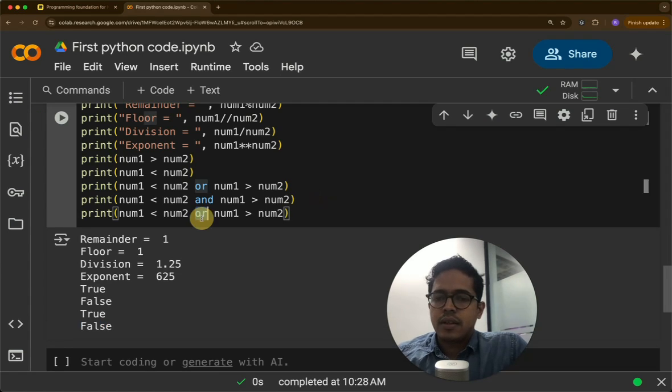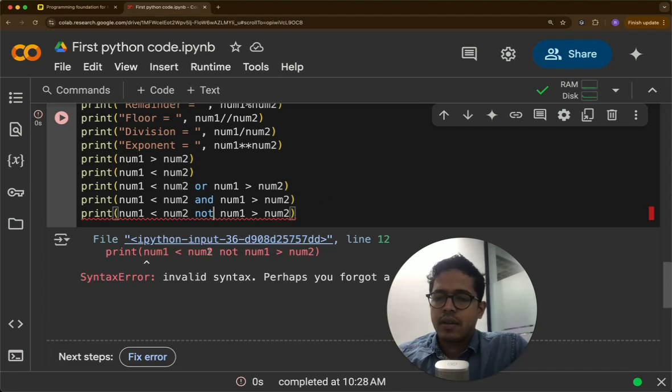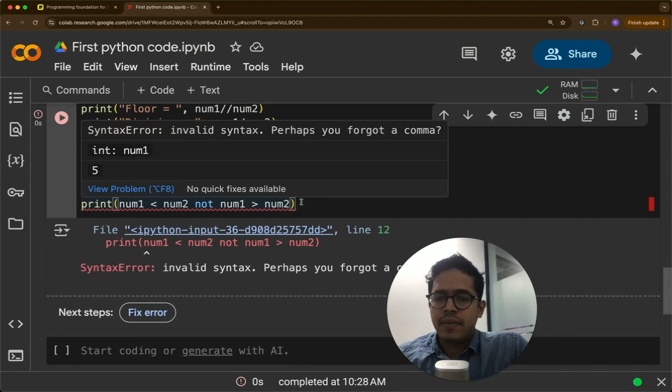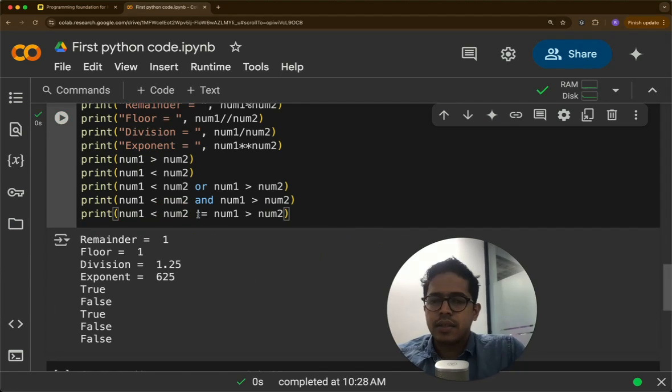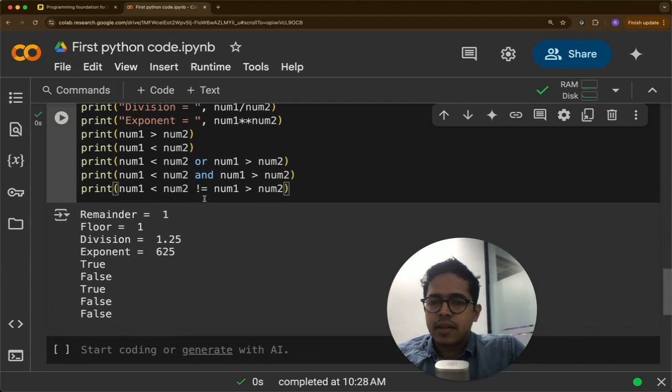And the NOT operator. Here, if it is the not equal to operator, let's say num1 not equal to num2, num1 not equal to num2 is true.